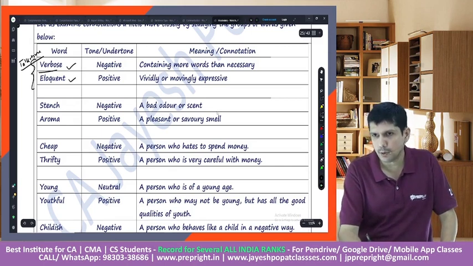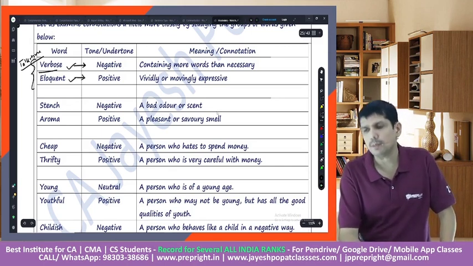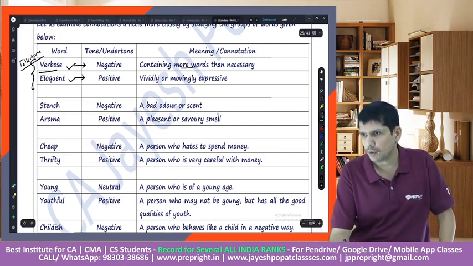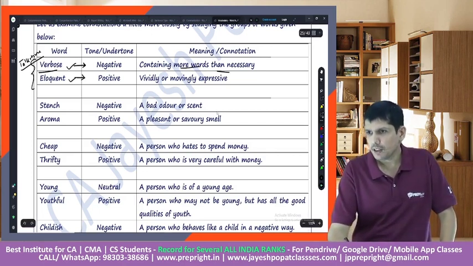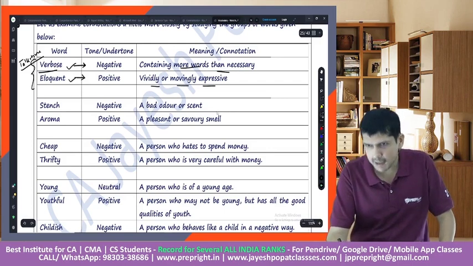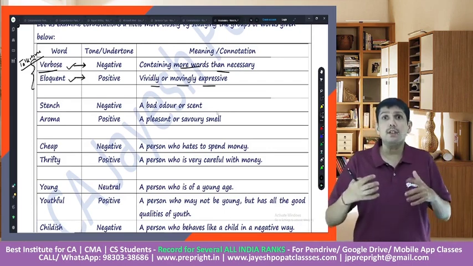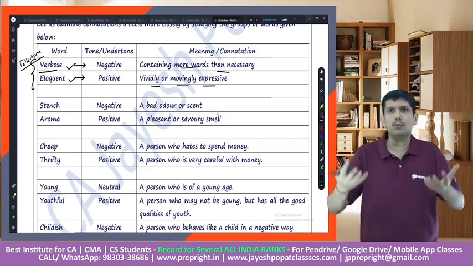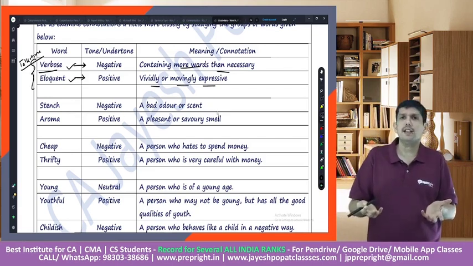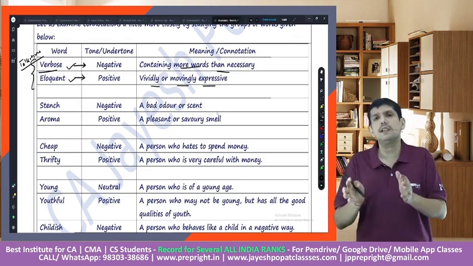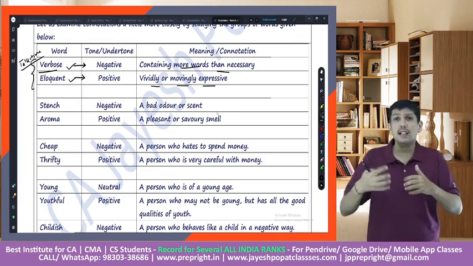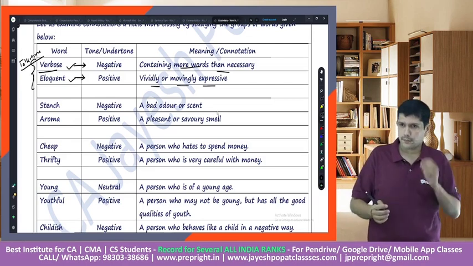But then verbose is in a negative sense and eloquent is in a positive sense. Verbose means containing more words than necessary. Eloquent means vividly or movingly expressive. So if I say that you are very eloquent, means you are very expressive, you express yourself freely. But if I say verbose, it would look negative, that you speak too much.